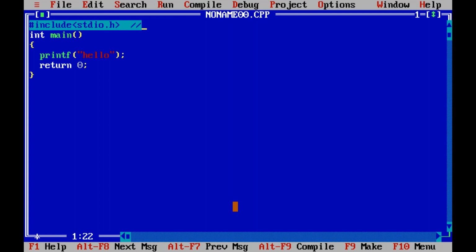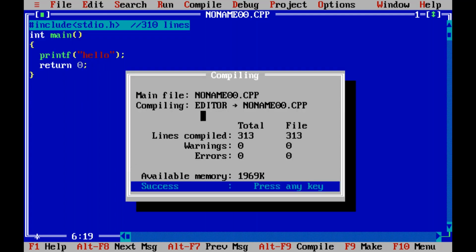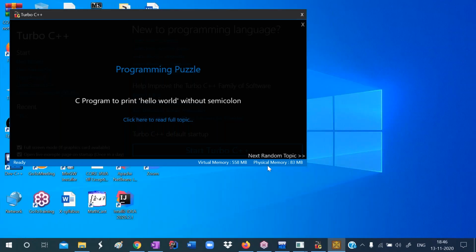So this one single statement is equal to 310 lines of code. This 310 lines plus this code is our program now. That's why it is displaying 313. We have written only 4 lines, but it is displaying 313, which means the remaining 309 or 310 lines of code are attached from the stdio header file. Did you get my point? I explained very clearly. I hope you understood.